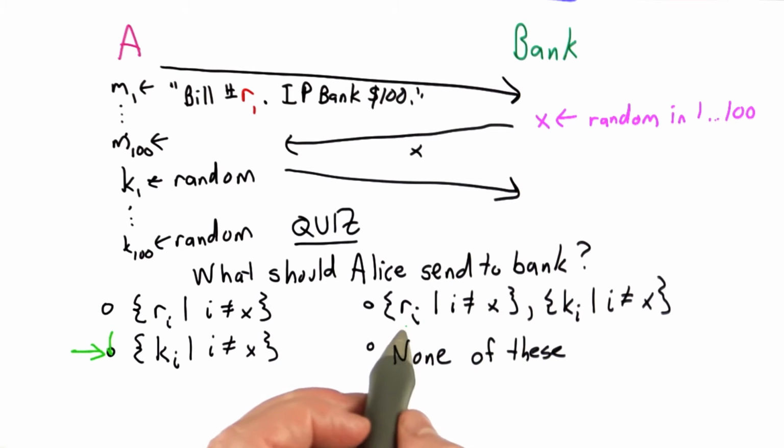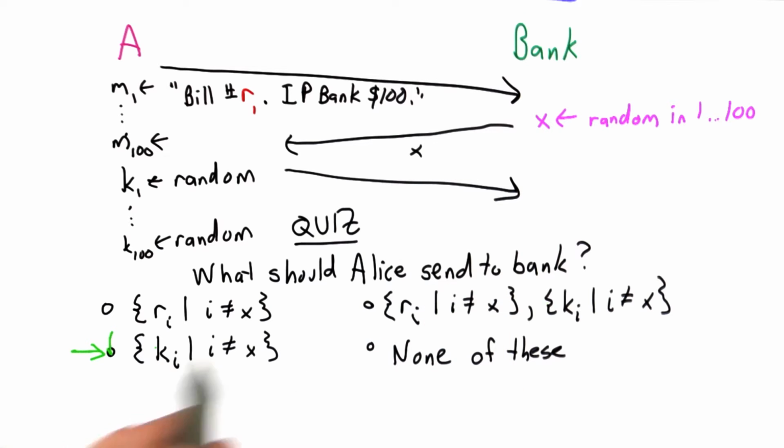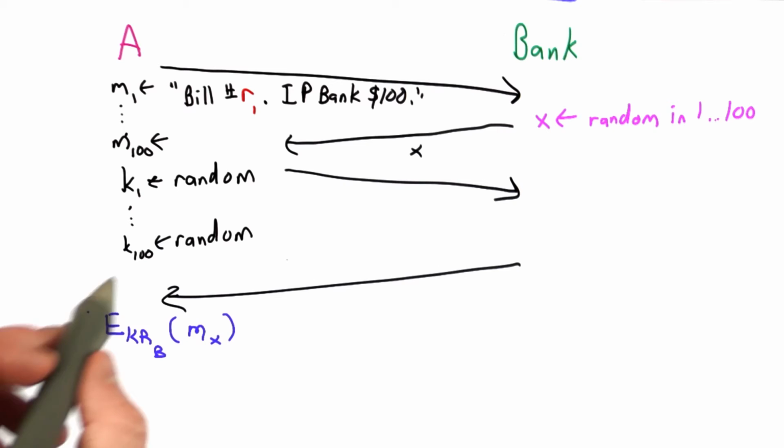There's no security loss in sending the RI values, except for the one for message X. But the bank's going to learn those anyway, since after it divides out the KI to the EB power, it has all of these values. So at the end of this protocol, Alice will be able to compute message X signed by the bank.